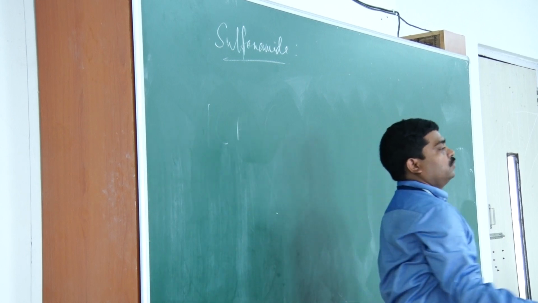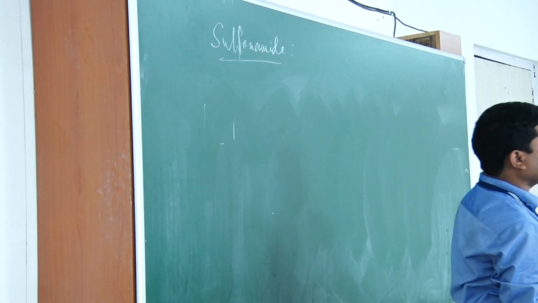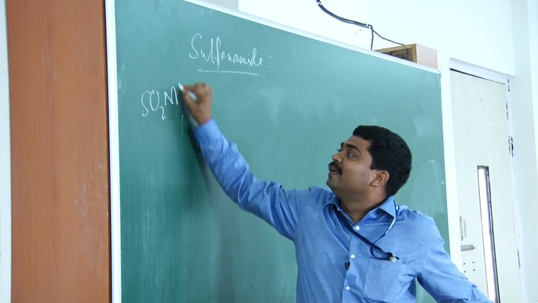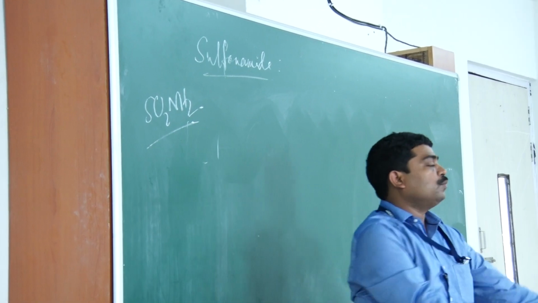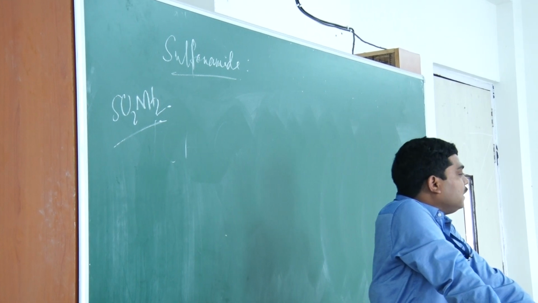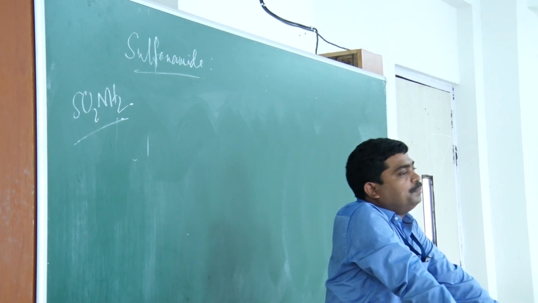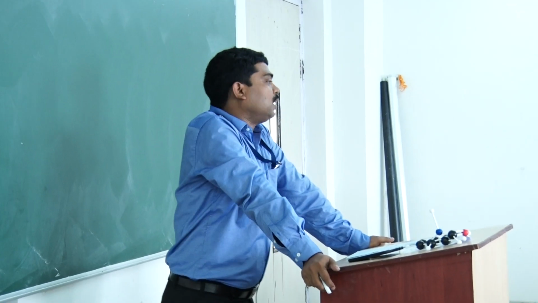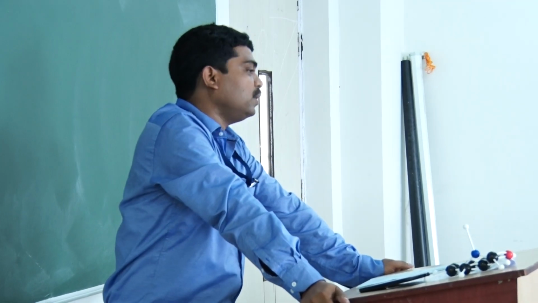As you know, the sulfonamide is a functional group containing SO2NH2. Any molecules containing this group can have some biological importance. So, let us see what the sulfa drugs are. Drugs containing sulfonamides are known as sulfa drugs.